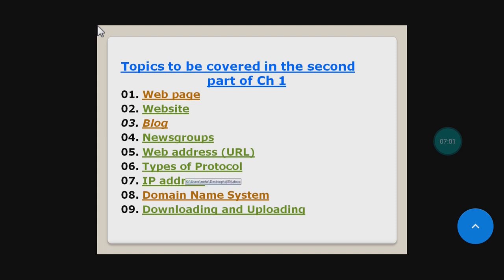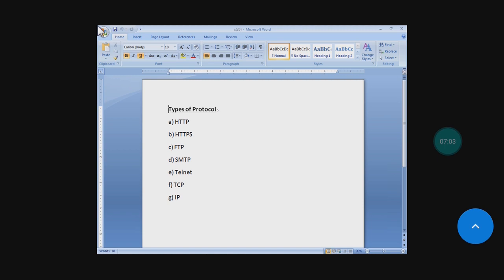Now, the next one is types of protocols. You see, there are many protocols, but main protocols I will discuss: HTTP, HTTPS, FTP, SMTP, Telnet, TCP, IP.